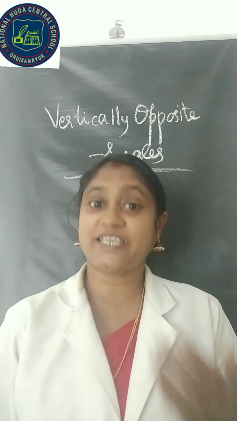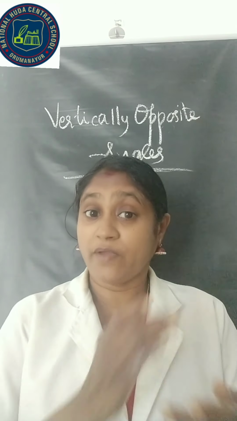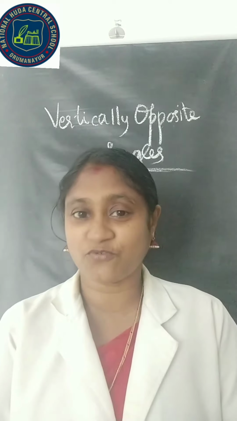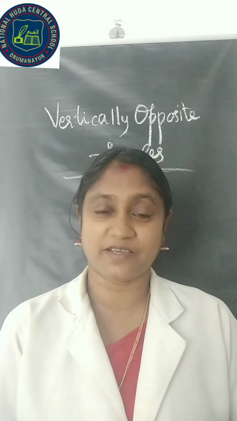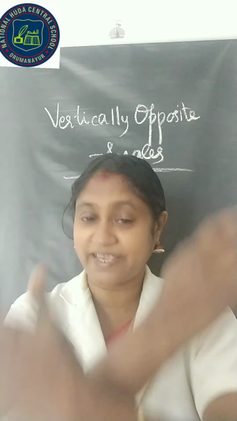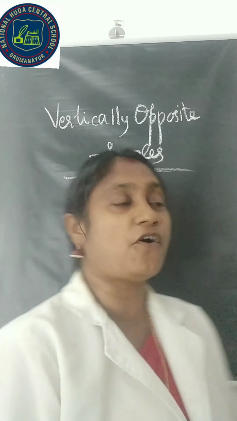Next one, vertically opposite angles. When two lines intersect, vertically opposite angles are formed.